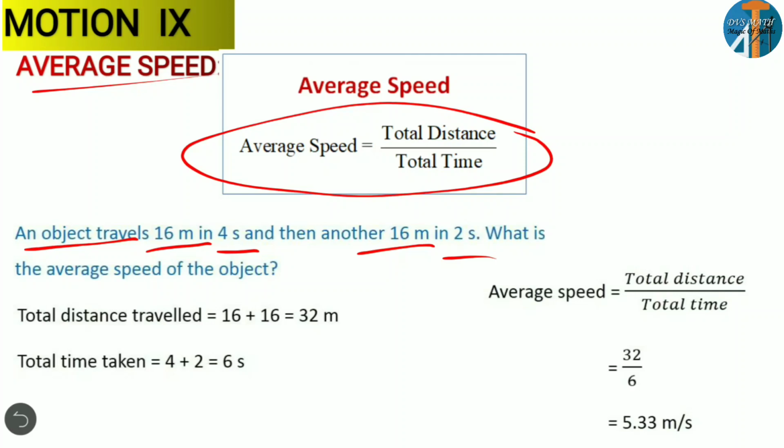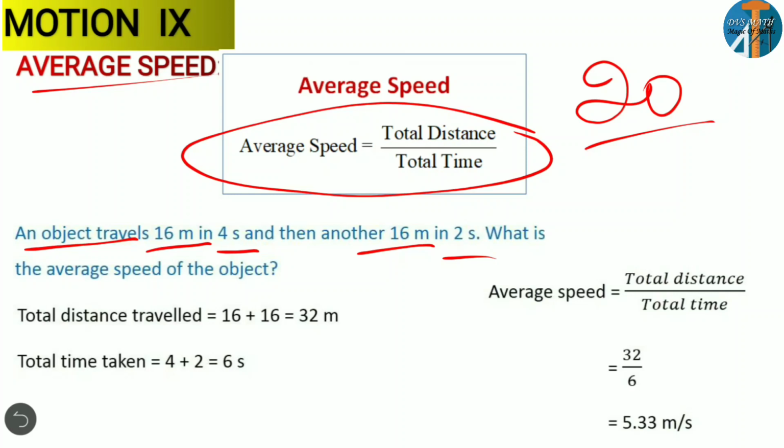For example, if I ask the average marks of your class in mathematics, and if 20 students are there, I have to add all the marks of 20 students, some may get 38, 39, 20, 19, like that, and divide by 20. That is how we calculate the average marks of the class.